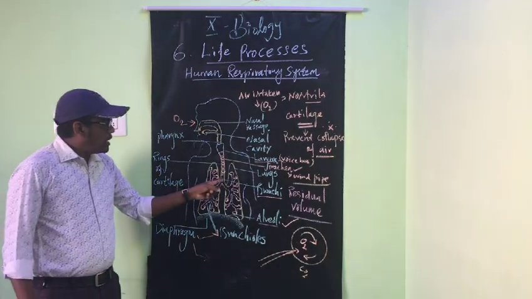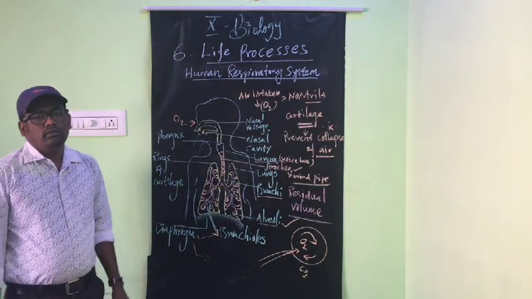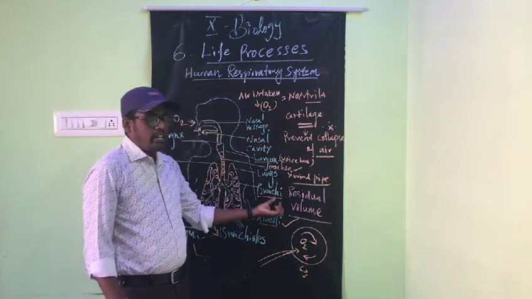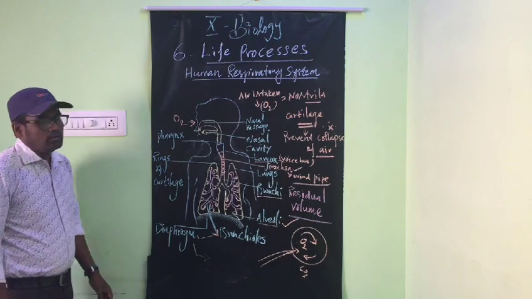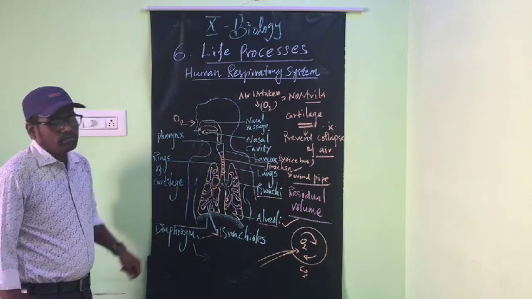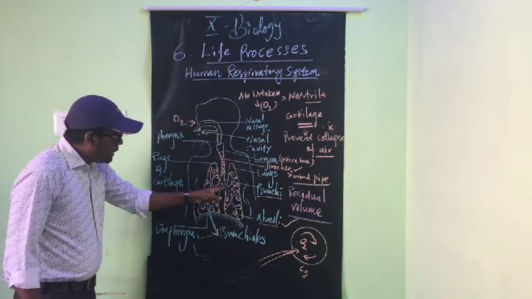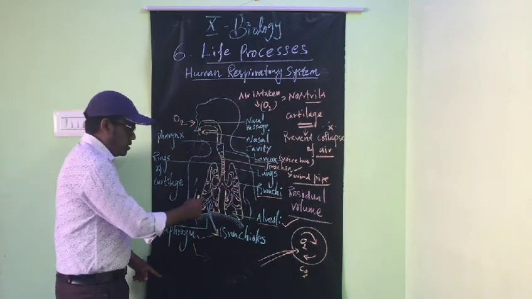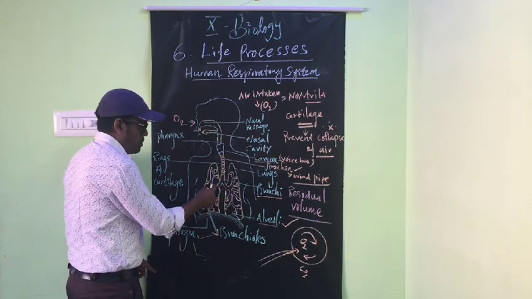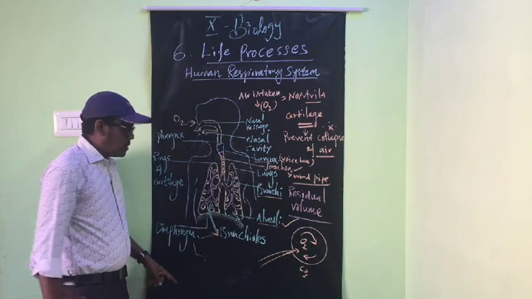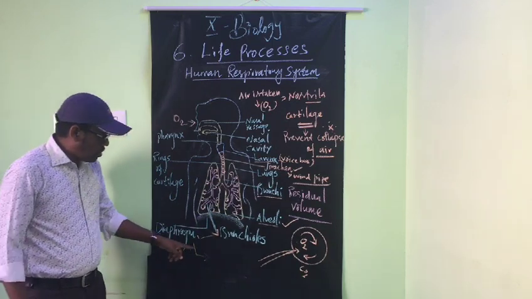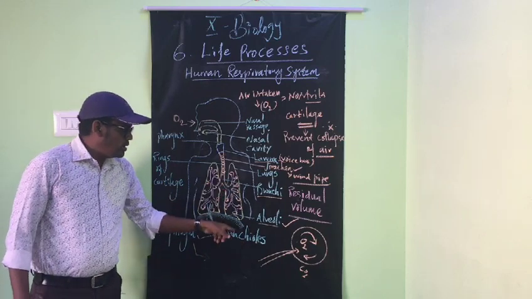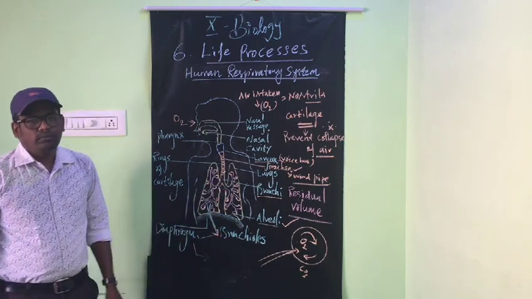Then the trachea divides into two. These are called the bronchi. The bronchi again divide into many branches. These are the branches of the bronchi, and they are called bronchioles. This is a bronchus, and this is a bronchiole.